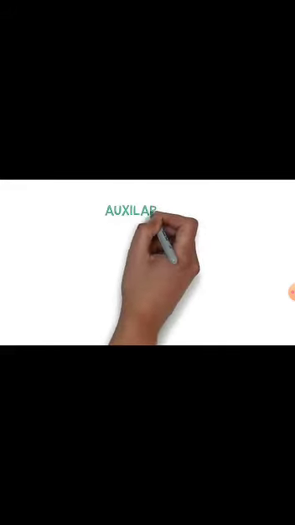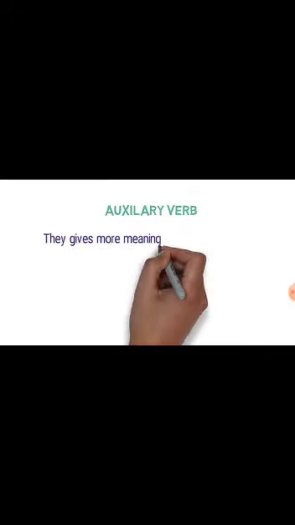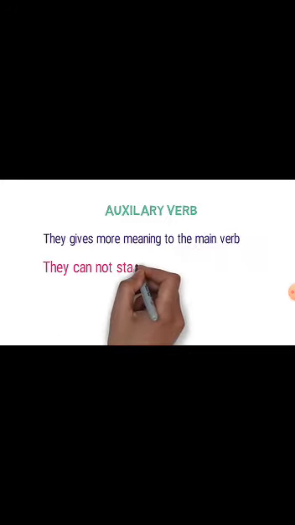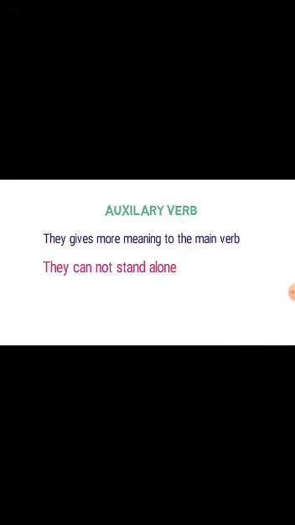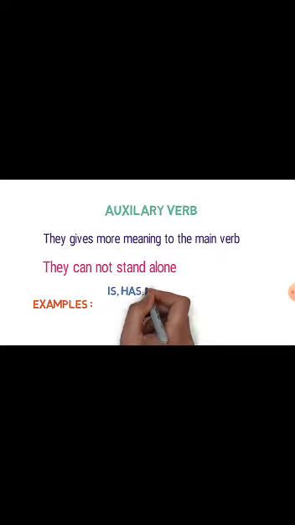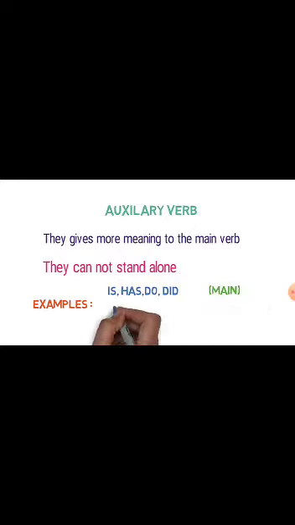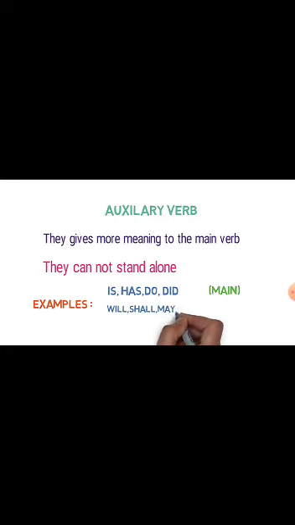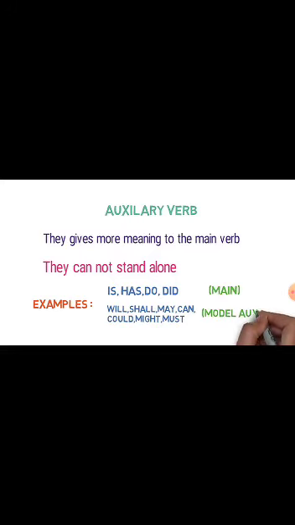Now, let's look into auxiliary verbs or helping verbs. They give more meaning to the main verb. They cannot stand alone, which means they require a main verb for their existence. Examples of them are is, has, do, did. These are referred to as helping verbs, and will, shall, may, can, could, might, must. These are called modal auxiliary verbs.